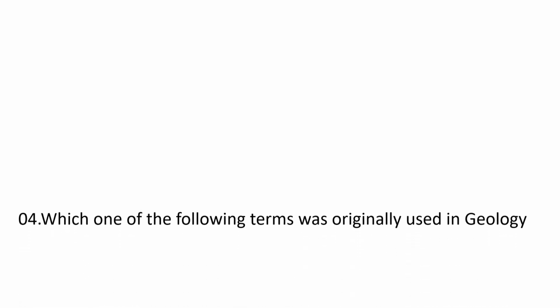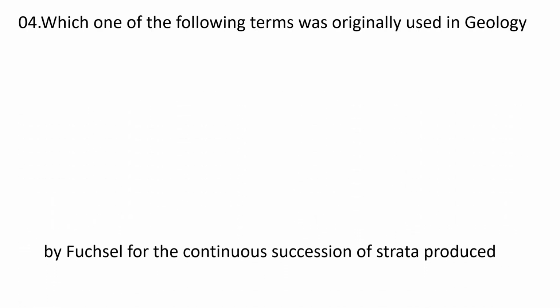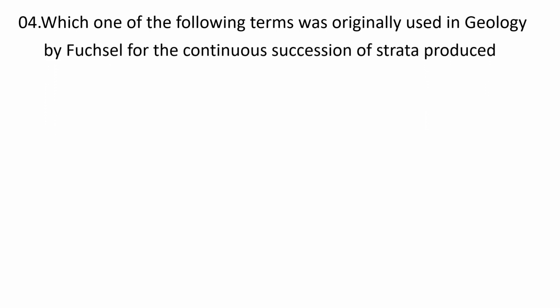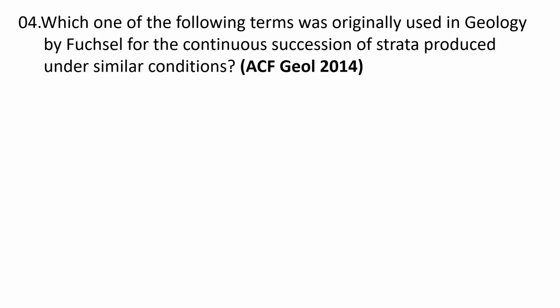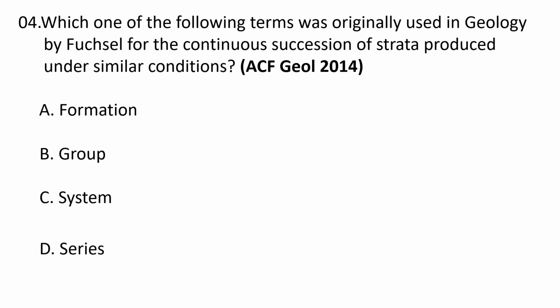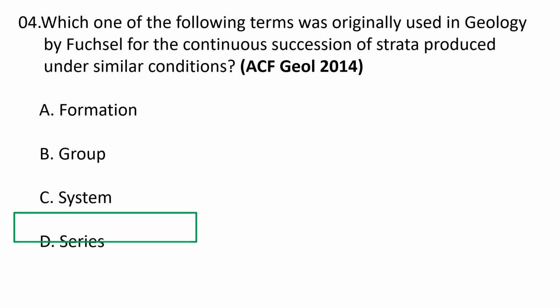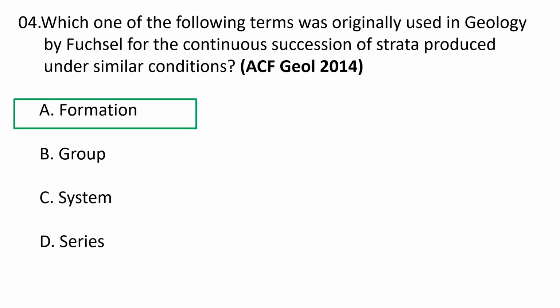Next question. Which one of the following terms was originally used in geology by Fuchsel for the continuous succession of strata produced under similar conditions? A. Formation. B. Group. C. System. D. Series. So, the correct answer is formation. Formation was originally used in geology by Fuchsel for the continuous succession of strata which are produced under similar conditions. So, A. Formation is the correct option.